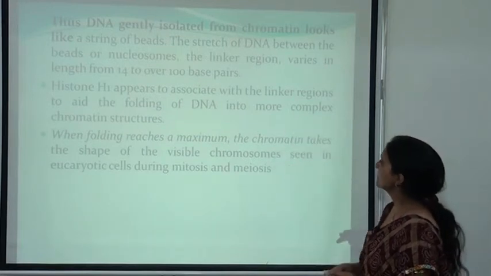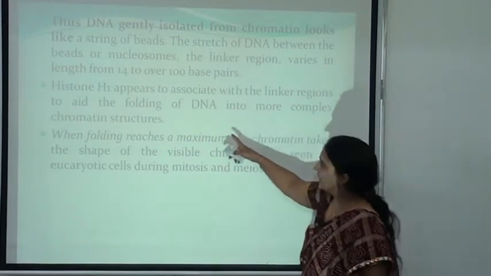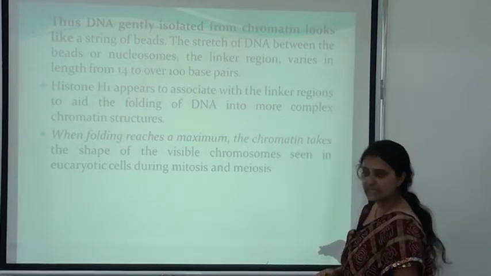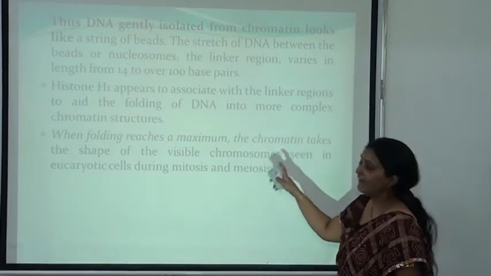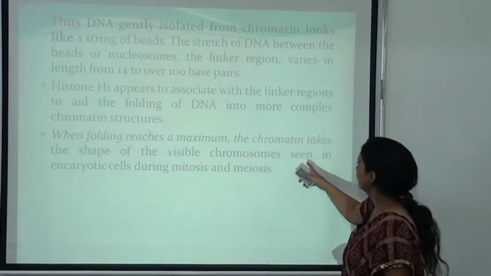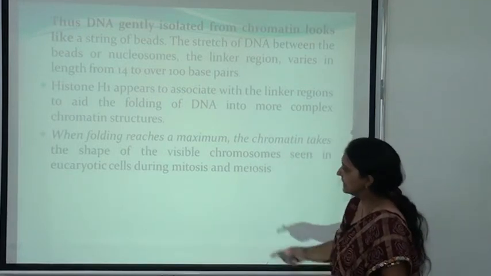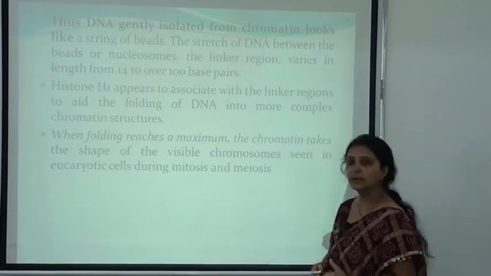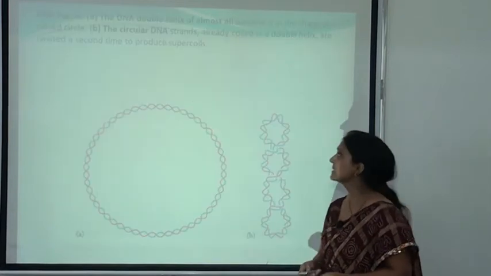So histone appears to be associated with the linker region to aid the folding of DNA into more complex chromatin structure. When the folding reaches its maximum, the chromatin takes the shape of the visible chromosomes seen in the eukaryotic cell during mitosis and meiosis.